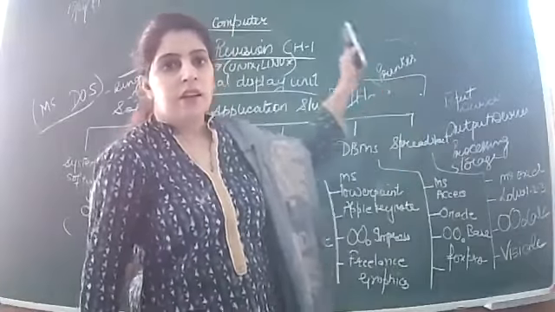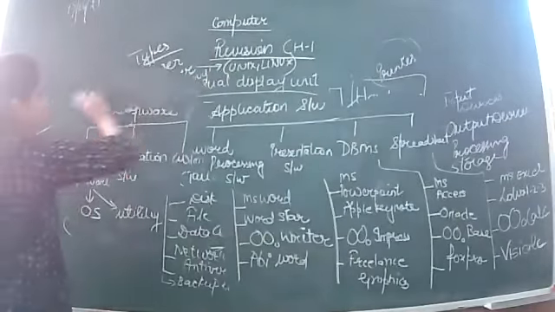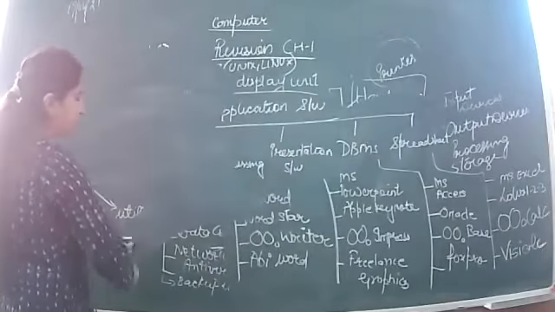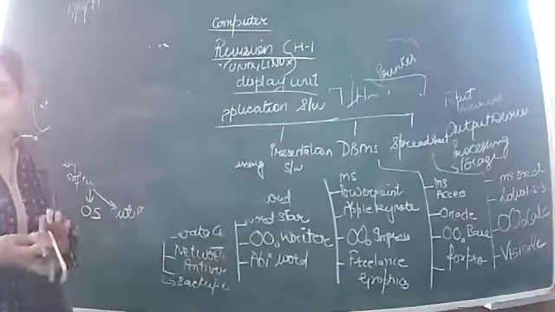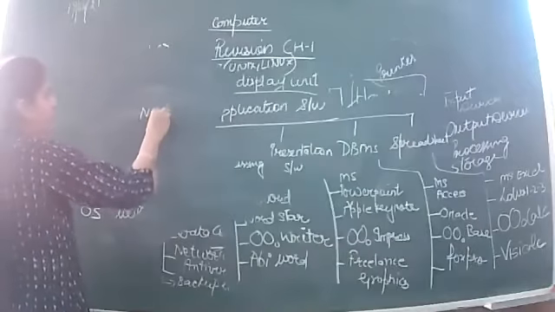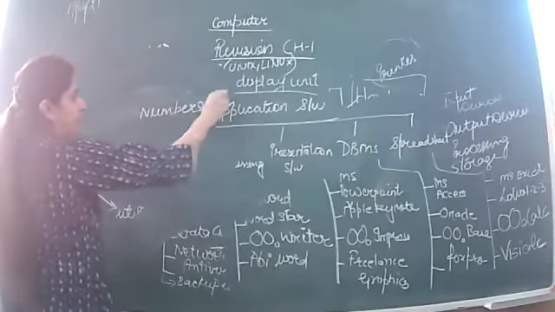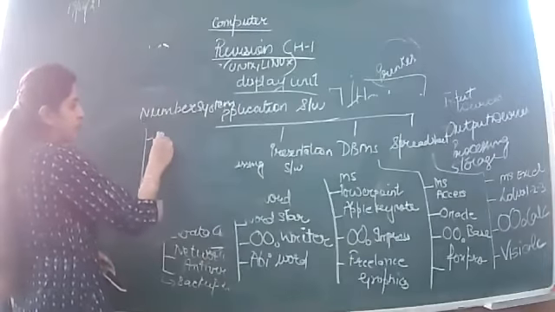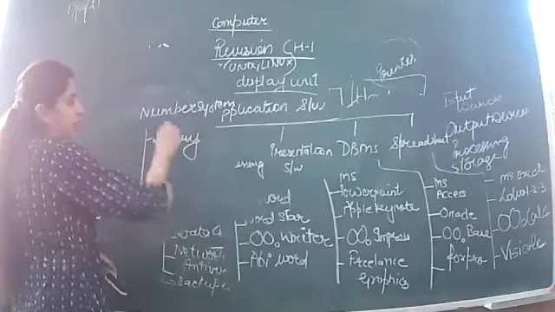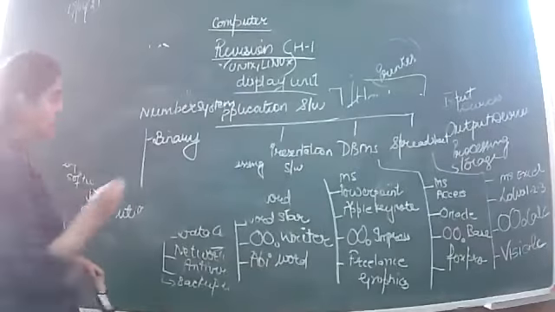Okay, now the next topic is regarding the number system. So number system will tell the number of digits in a particular system. 4 kinds of number systems are there. That is binary number system. In binary number system there will be only 2 digits, that is 0 and 1.